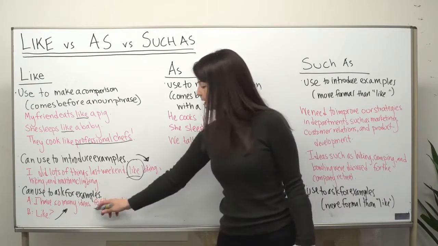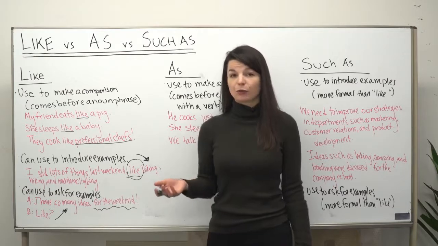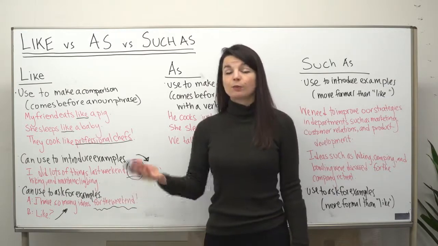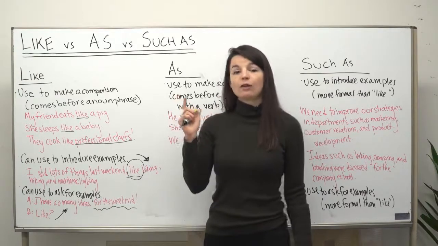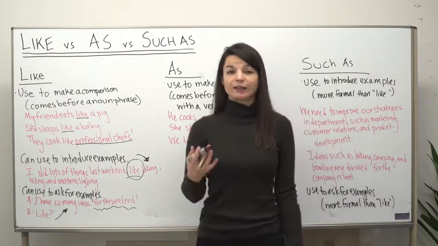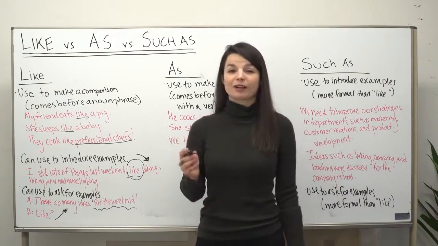So person A introduced maybe some ideas, some activities to do for the weekend. B would like to hear some of the ideas, so B requests it with like, with upward intonation. So please keep this in mind. Your intonation is important. If you use different intonation, it might not be clear to the listener.